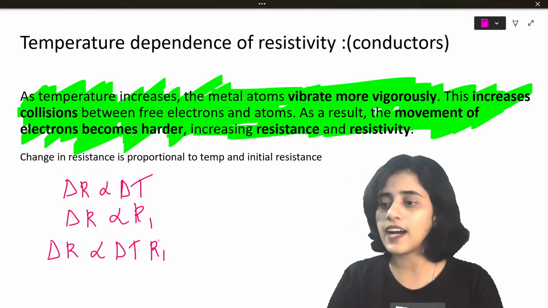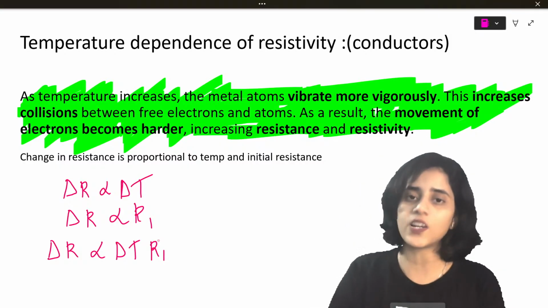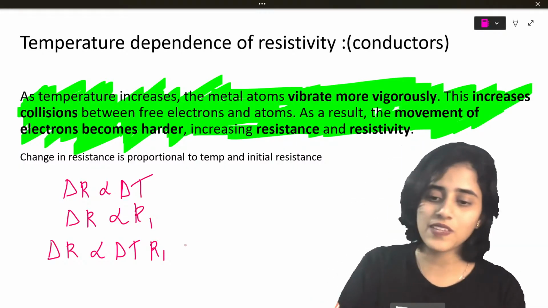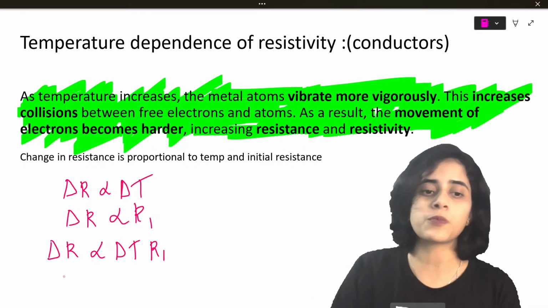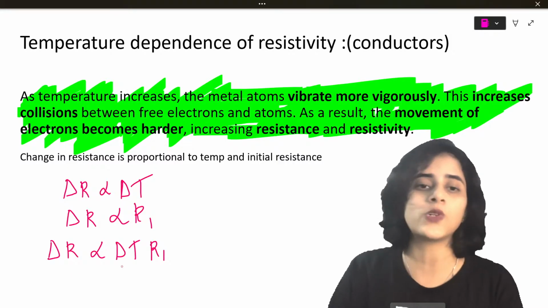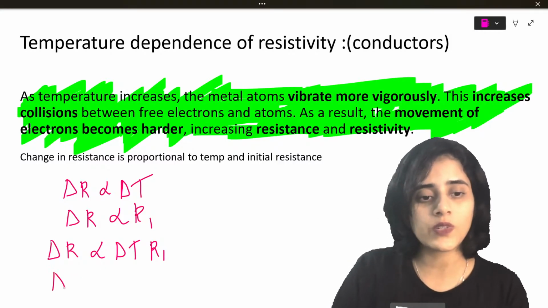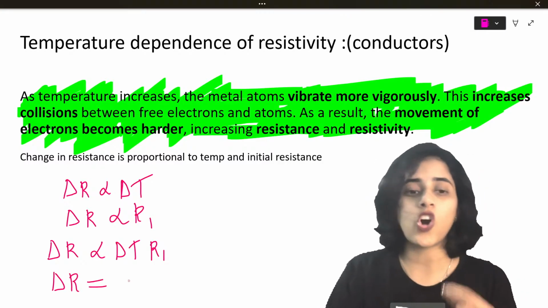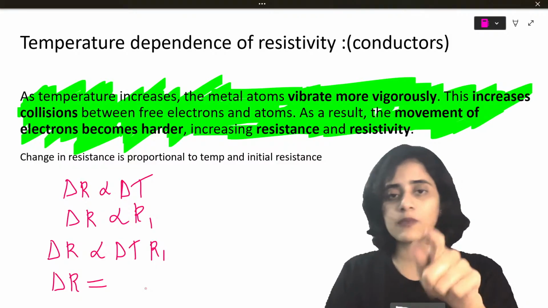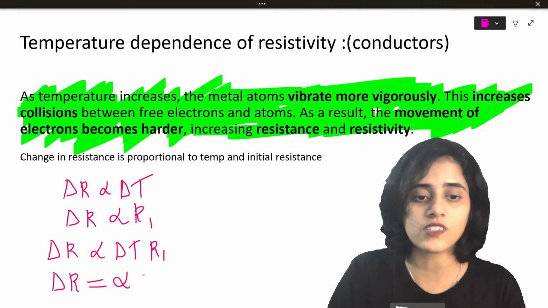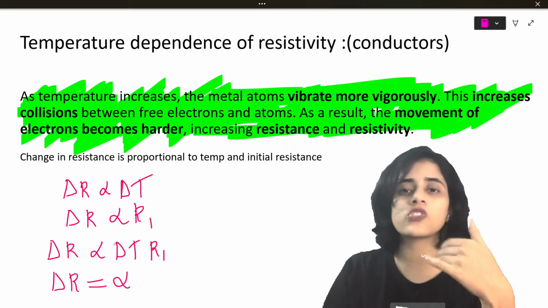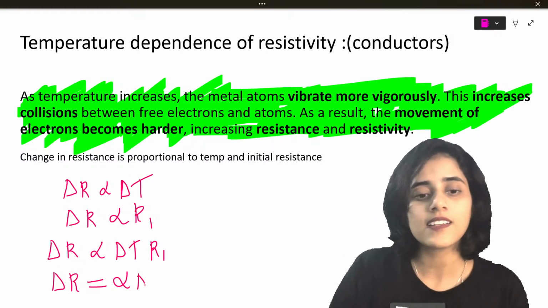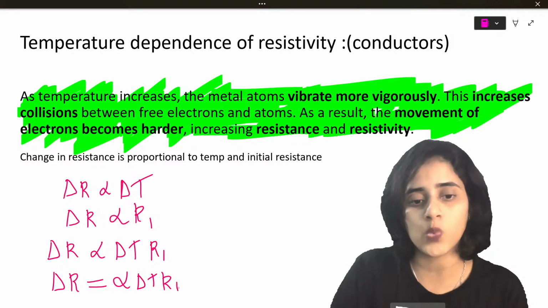Can I say delta R is proportional to delta T and R1? Yes. Okay. Now I will remove the proportionality and put an equal to. So delta R is equal to a constant. This is not proportionality, this is my constant, and it is called alpha. I know it looks just like the proportionality, but no. So this is alpha delta T R1.